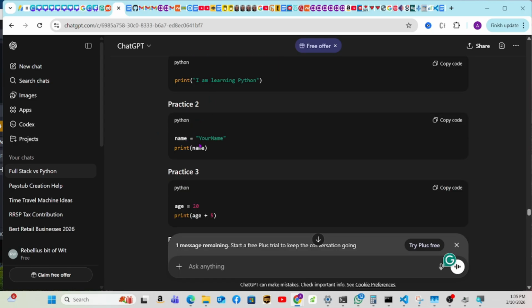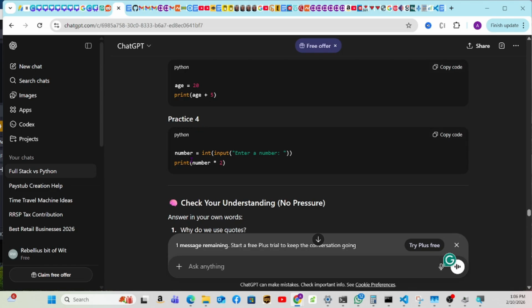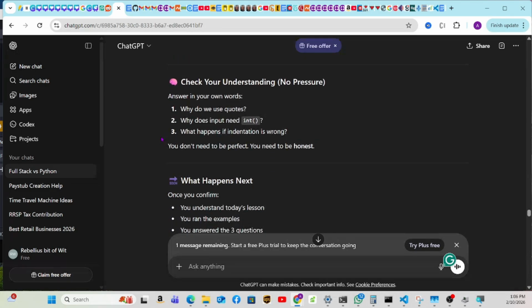Very easy. Name equals your name, print name. That's very easy, go ahead and do it. I'm not going to do it because it's extremely easy. Age equals 20, print age plus 5. That's going to give you 25. Practice 4: number equals input, enter a number, print number times. Just did that.